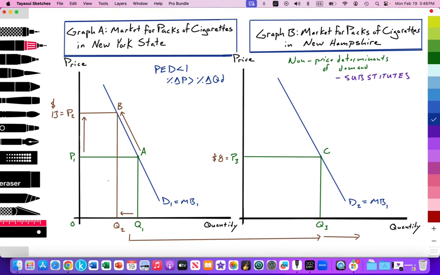So we can illustrate that with the demand curve shifting out from D2 to D3, equals marginal benefit 3. Again, we're going to hold price constant. New Hampshire is not changing the price of their cigarettes. It's remaining at $8.